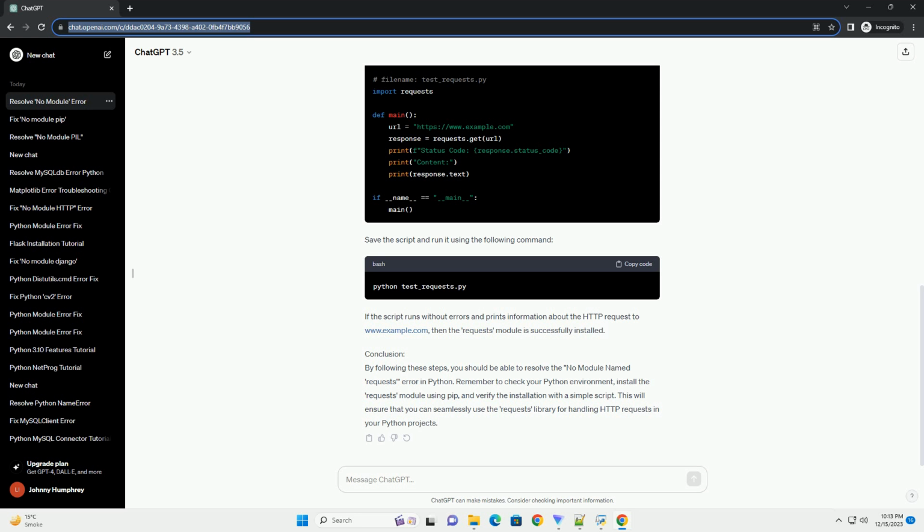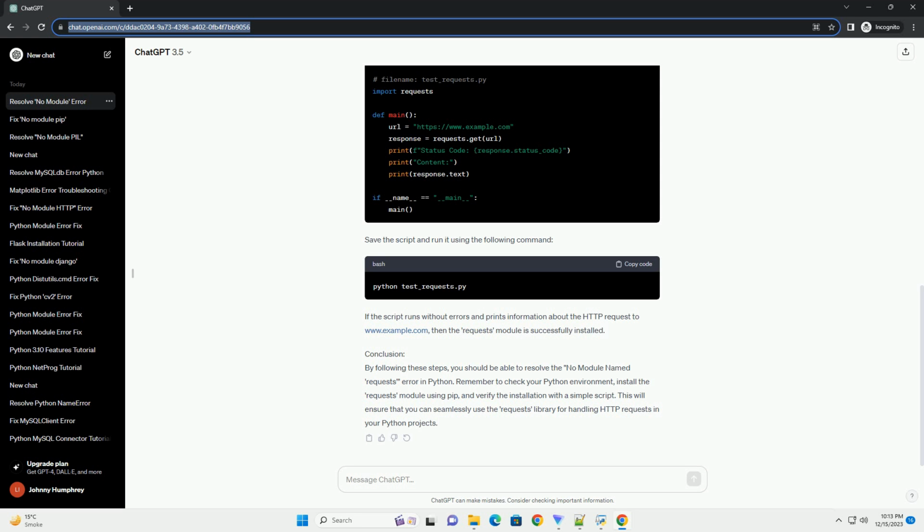Step 1. Understanding the error. The error message No Module Named Requests suggests that Python cannot find the requests module in its standard library or any installed third-party libraries. This means you need to install the requests module.